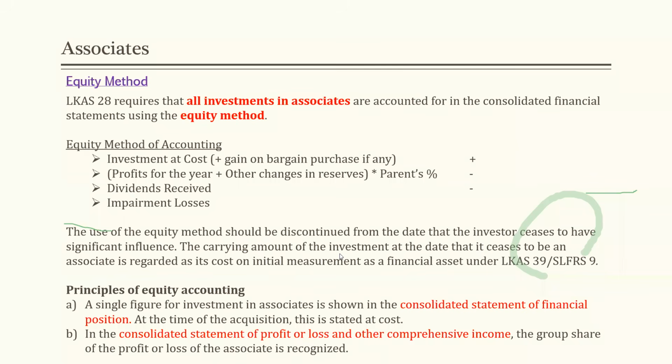A share of profit figure. So if we have invested in an associate, when looking at the consolidated P&L, a share of profit figure should appear there. In the balance sheet, we need to identify the investment in associate amount at the end of the year.